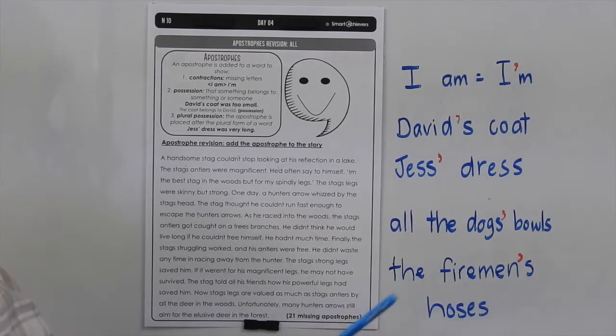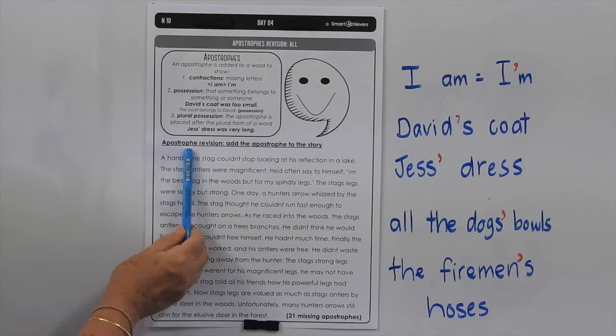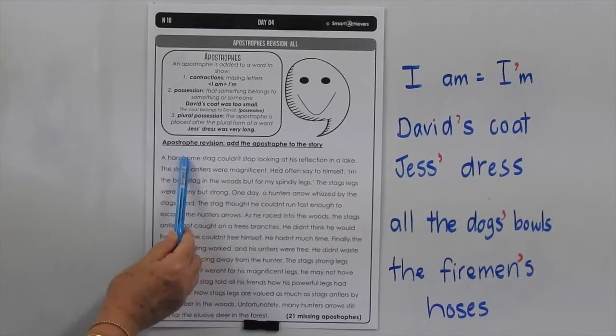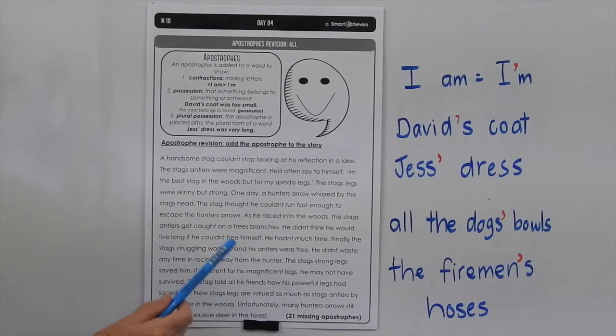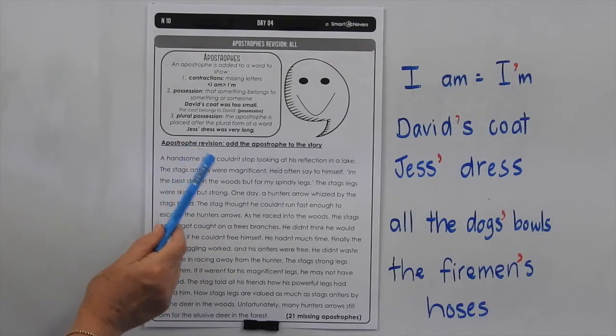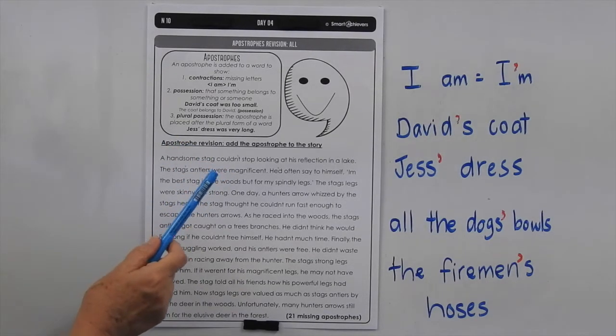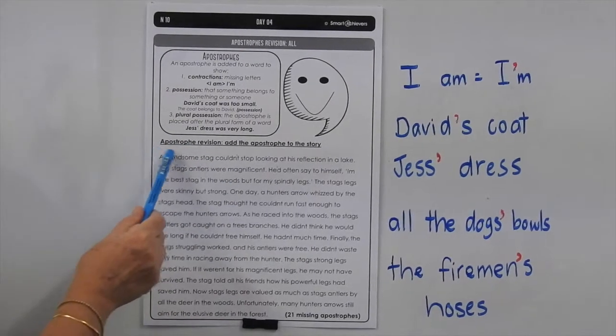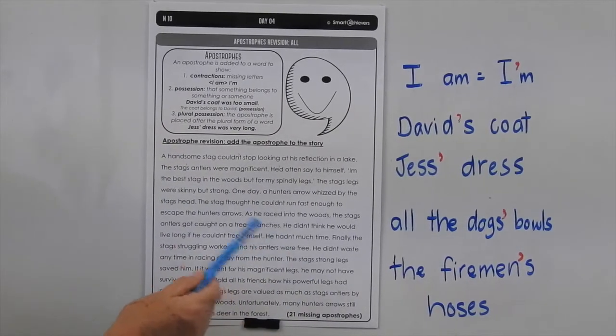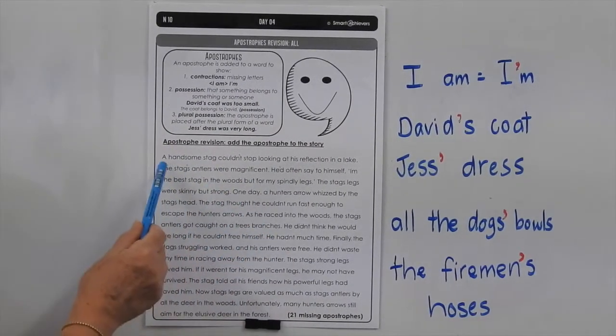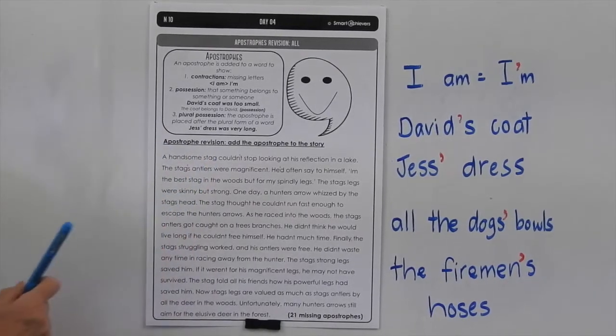So the firemen's hoses. So what you have to do is you have to read this passage. I'll read it through with you to make sure that you can read the words, and you've got to put in the apostrophes whenever they're missing. So I'll read it through with you now, and then you can go back and put in the apostrophes. I'm just going to do the first sentence.